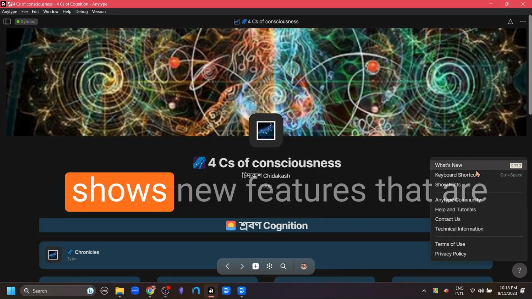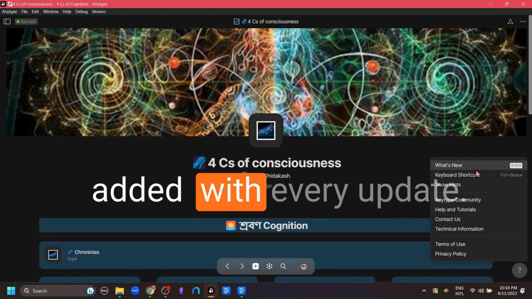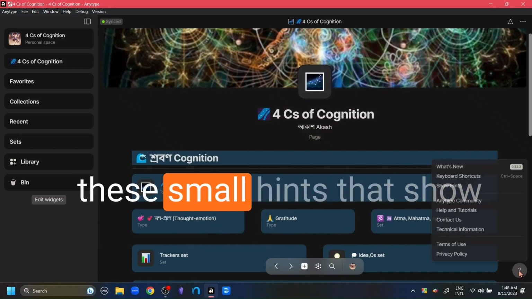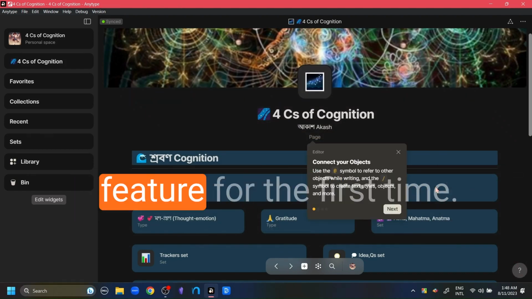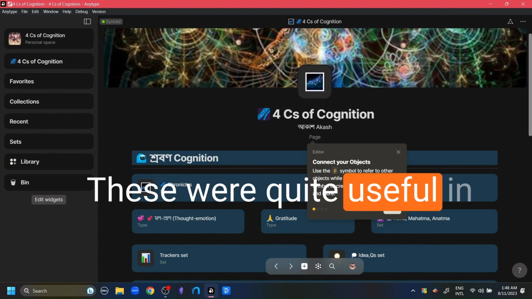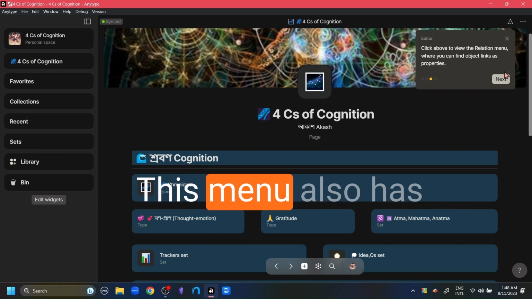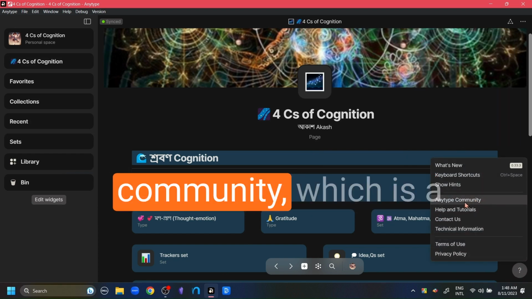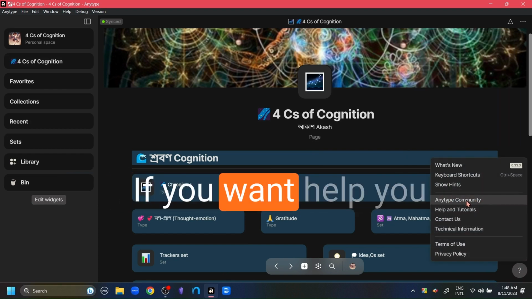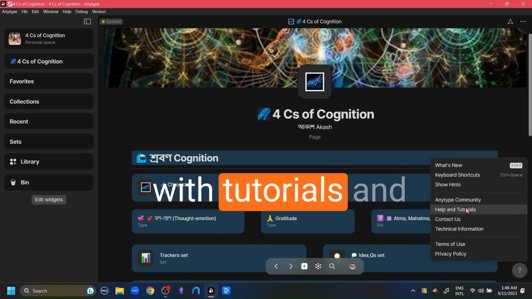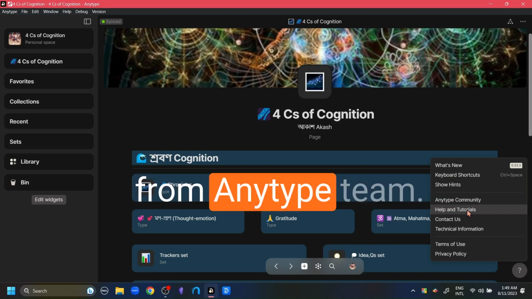This has information like terms of use and privacy policies. This also has a window that shows new features that are added with every update. And if you're using Anytype for the first time, there are these small hints that show up when you are using a feature for the first time. These are quite useful in orienting me towards the functions of Anytype in the beginning. This menu also has a link to the Anytype community, which is a wonderful community. If you want help, you can always go there. There is also a page with tutorials and official documentation from Anytype team.